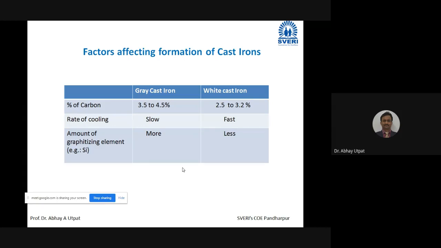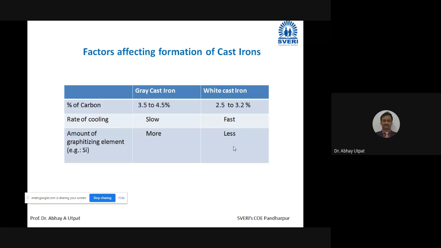This may not happen every time. There may be a mismatch. So what kind of mismatch am I talking about? 3.5 to 4.5% of carbon, and then cooling will be fast, and the amount of graphitizing elements is also more. Or 2.5 to 3.2% carbon, that is less carbon, but cooling will be slow, and also graphitizing elements are less. If such combinations are there, then your structure after pouring will not be perfect grey or perfect white. It will be a mixture of grey and white. And such cast iron is called mottled cast iron.